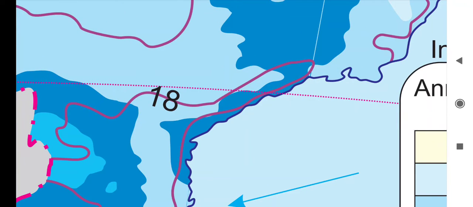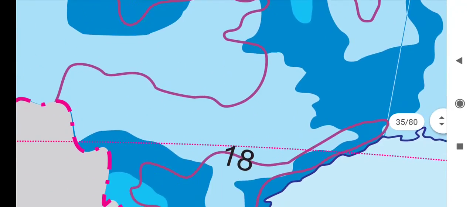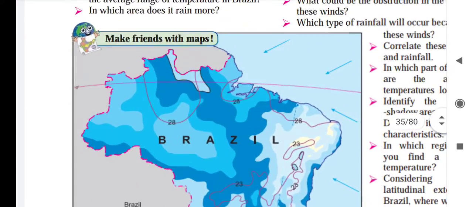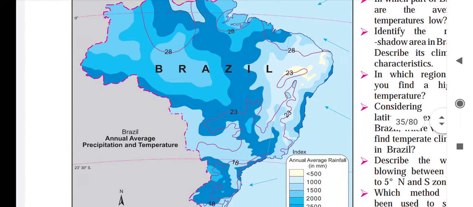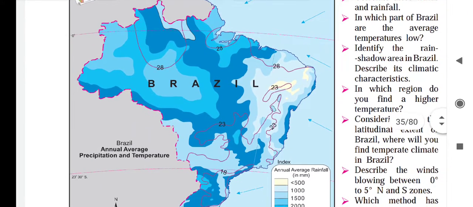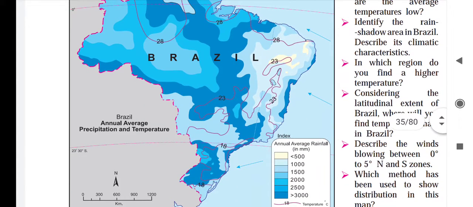Considering the temperature in Brazil, the northern part, this is the north side, upside is always north. In whatever map is given, upside remains north and downside south, right hand east and left hand west.